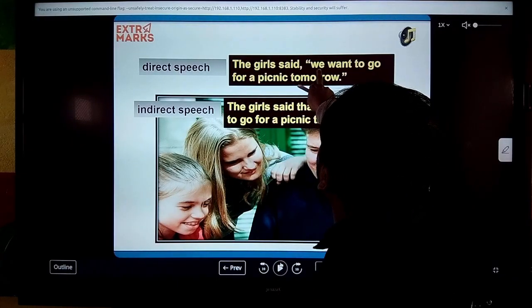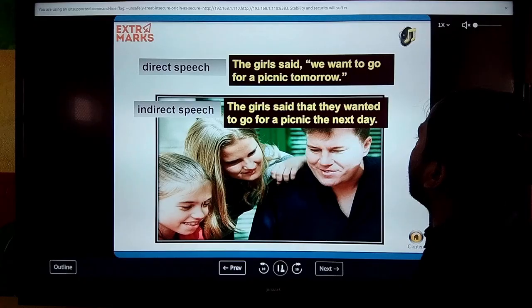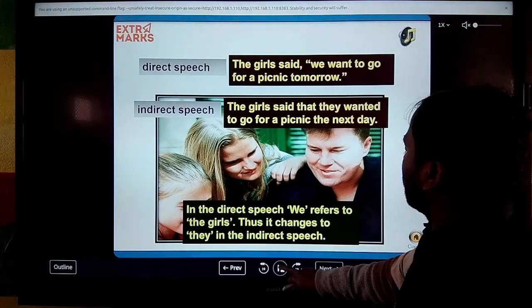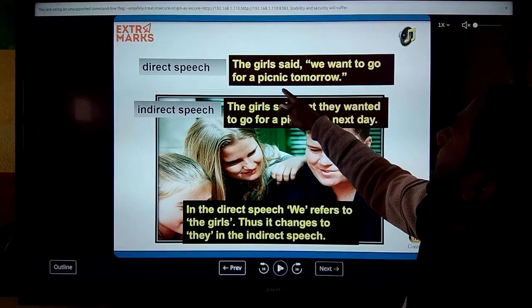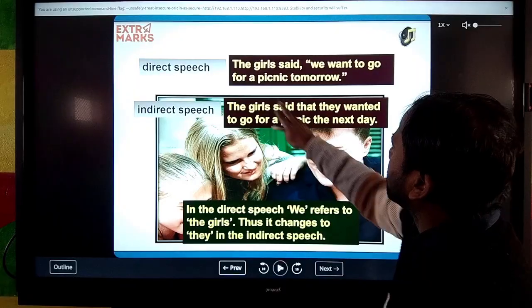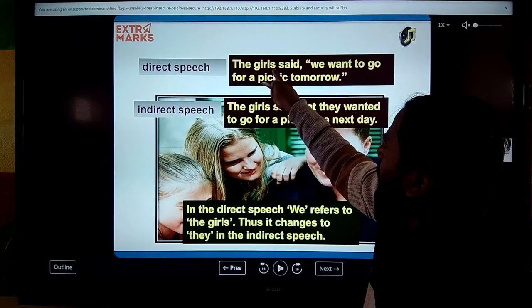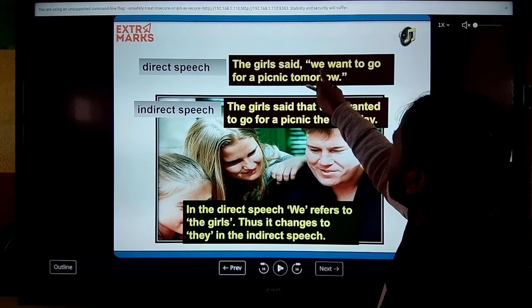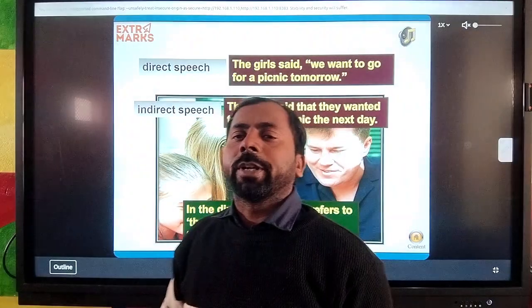The girls said, "We want to go for a picnic tomorrow." When it is changed into indirect speech, "the girls" is the subject of the reporting verb, and "we" is the subject of the reported speech.